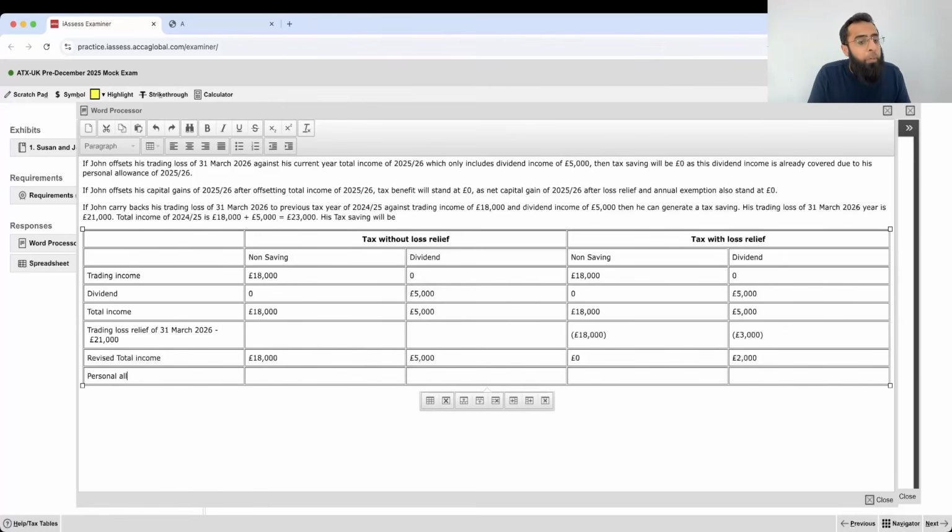Then comes your personal allowance, 12,570, obviously used in non-saving income and nothing in dividend. But if you are going for loss relief, then your non-saving income has fallen to 0 and dividend income is only 2,000.